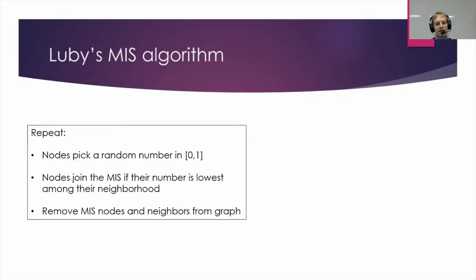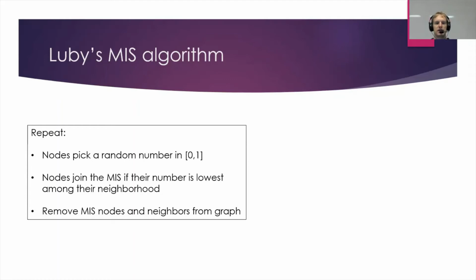Now you can see that this guarantees that what we get is an independent set, because nodes only join if the number they generate is strictly lower than all their neighbors, which means two adjacent nodes can't join in the same round, and then nodes that are adjacent to someone who joined get removed, so they don't join. So this gives us an independent set. If we keep running it until the remaining graph is empty, then it also gives us a maximal independent set, because we've only removed nodes that can't join the independent set and nodes that are already in the independent set. And if that means we remove all nodes, then our independent set is maximal.